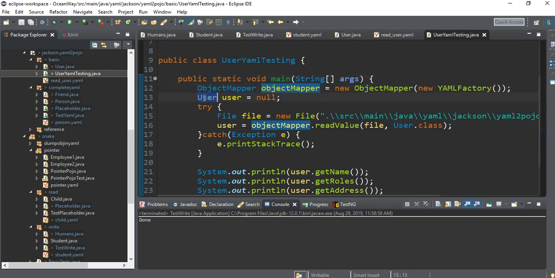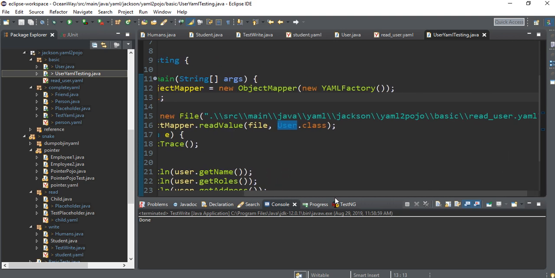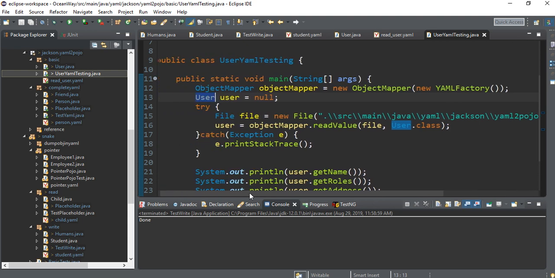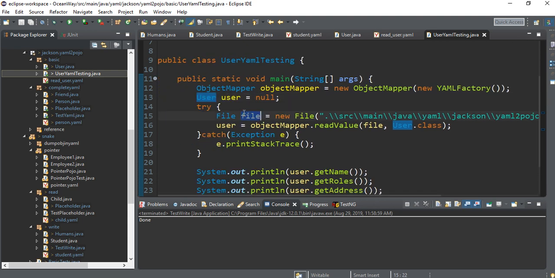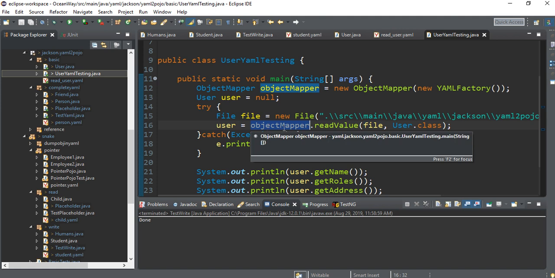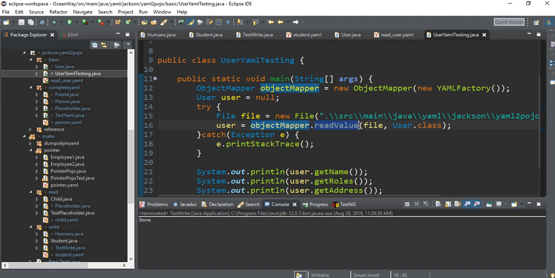Now we have created a user object, and we have created a file here. We have given the path. You can see here the path of the read user YAML has been passed to this particular file object. And see, this is the method objectMapper.readValue, from this file, and we have passed the reference of User.class.